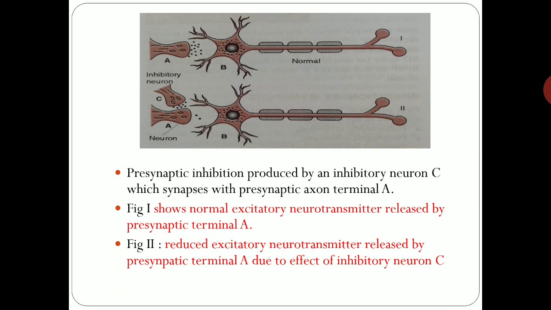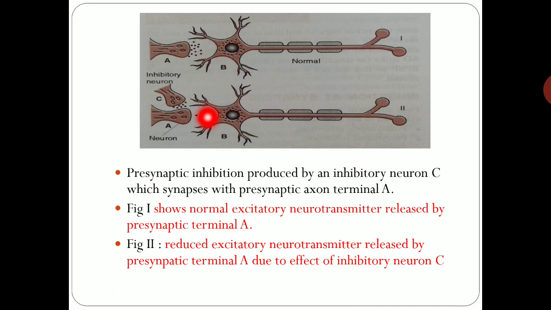Okay. So now just see the observation in this figure. Figure 1 shows normal excitatory neurotransmitter release by presynaptic terminal A. Okay, so this is the normal thing, a normal amount of neurotransmitter.